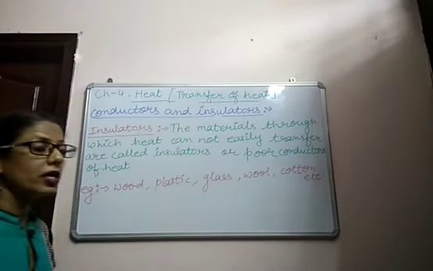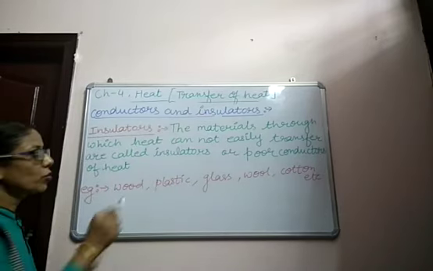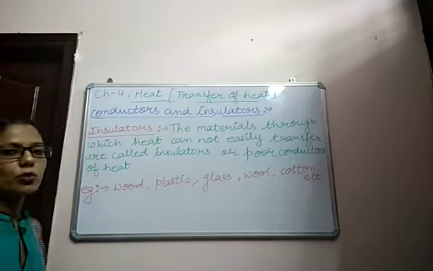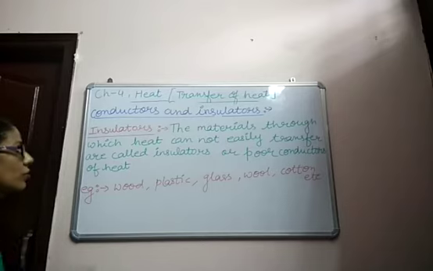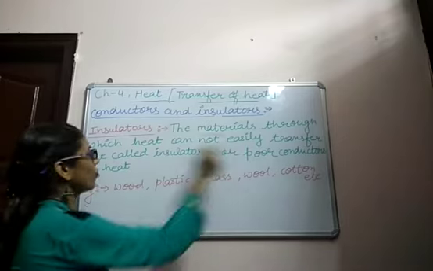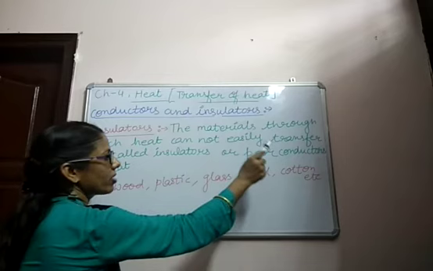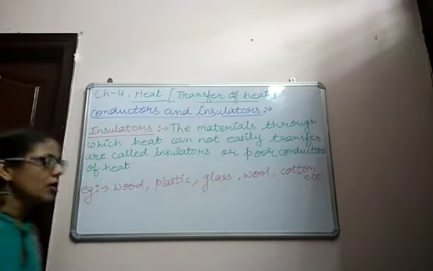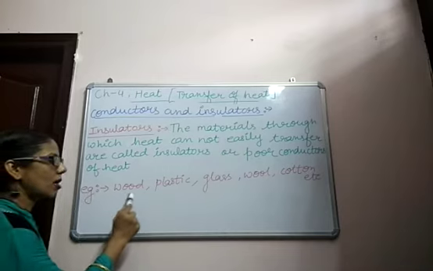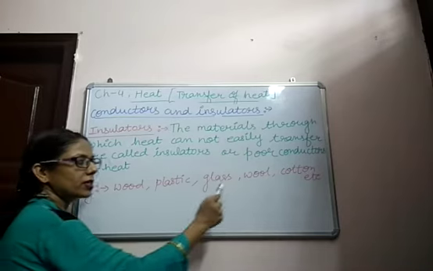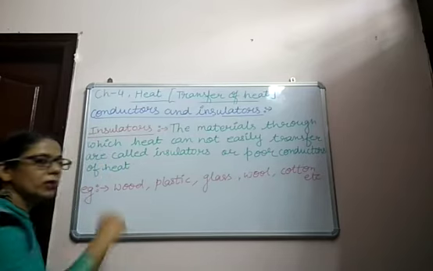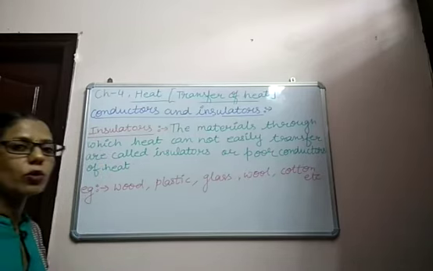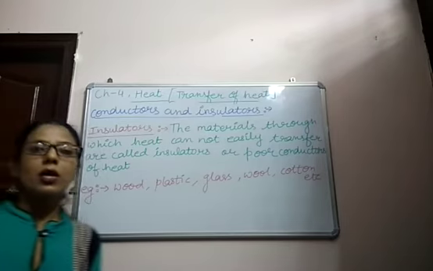But on the other hand, there are some other materials through which heat cannot easily transfer. They are known as insulators or poor conductors of heat. Insulators are the materials through which heat cannot easily transfer. Some examples of insulators are wood, plastic, glass, wool, and cotton. From these materials, heat can't easily transfer. That's why they are known as insulators or poor conductors of heat.